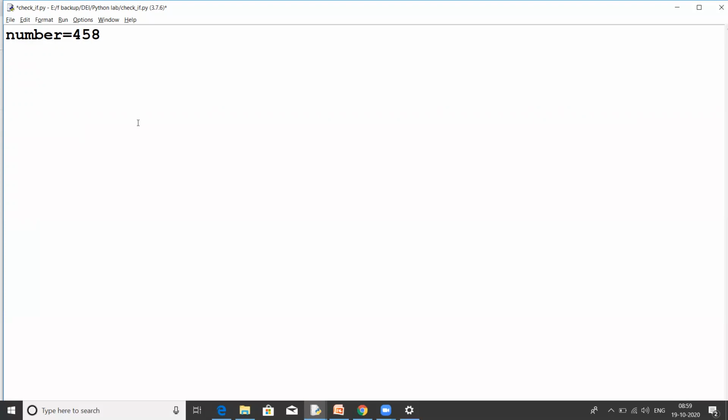But for the Python compiler, we have to create some logic because it does not know how to simply sum the digits. We have to create some logic, and tell the system to follow this logic to find the sum of digits of this number. So what I can do is, I will extract this 8 first. How can I do that? By taking the modulus of this number, right?